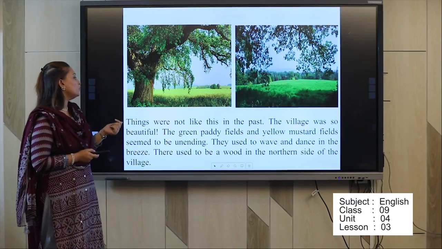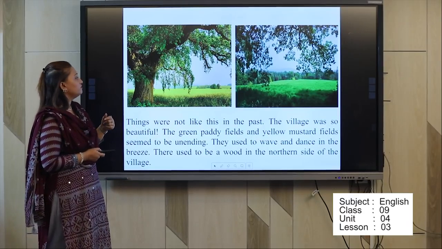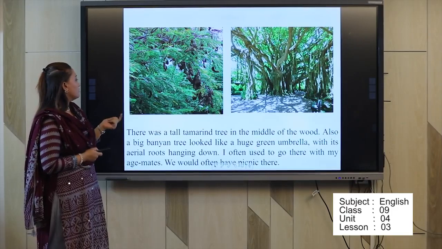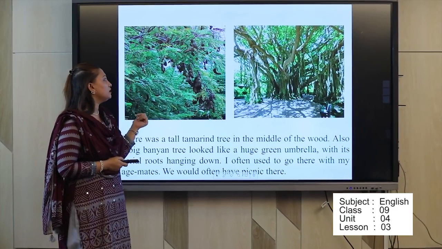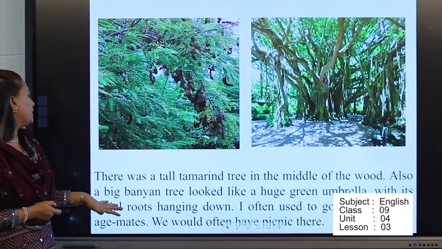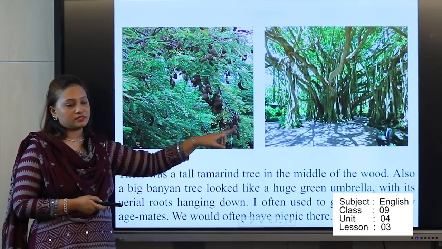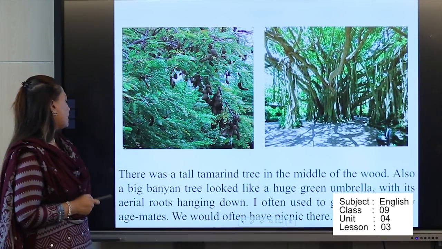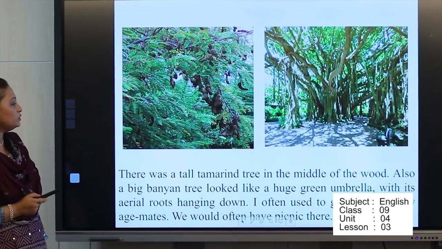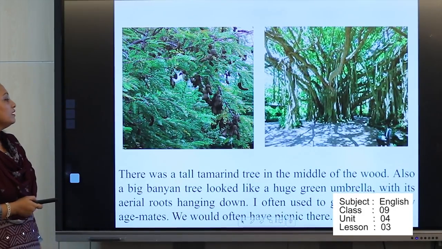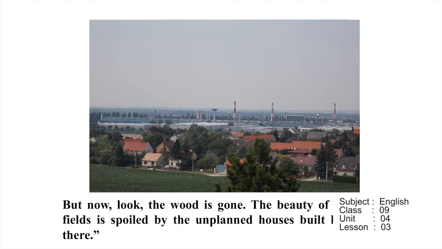There used to be a wood on the northern side of the village. And there was a tall tamarind tree in the middle of the wood, tamarind tree, tetul gach, also a big banyan tree, bot gach, okay, which looked like a huge green umbrella with its aerial roots hanging down. I often used to go there with my age mates. We would often have picnics there.